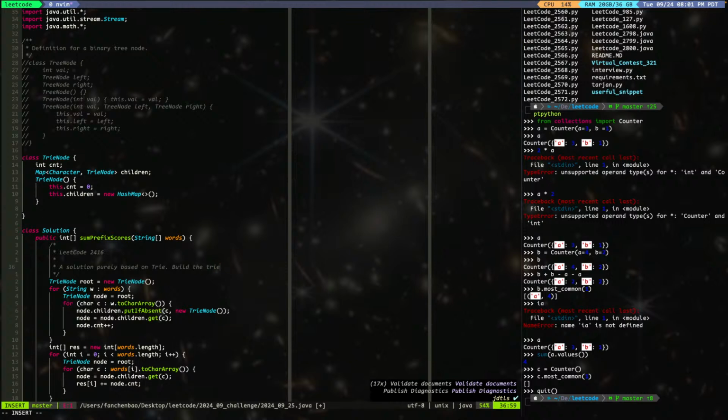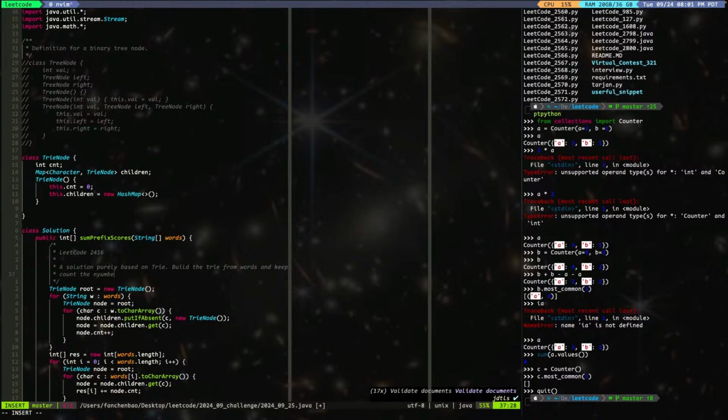Build a trie from words and count the number of times each trie node is encountered.